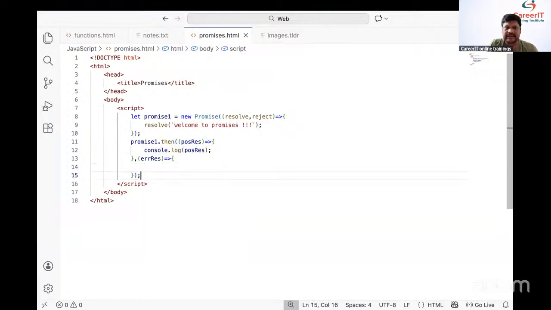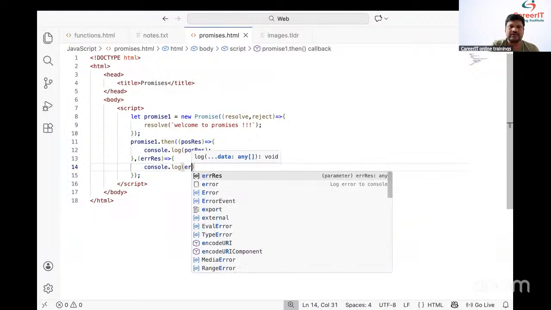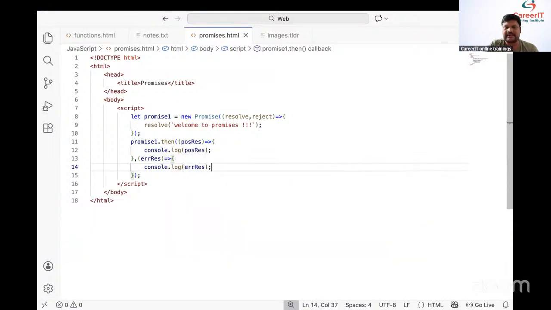How to print the error result? Here we need to print the error result. Console.log of which one? The error result. Console.log or document.write, we can use anything, not an issue. Run the code. Open the console.